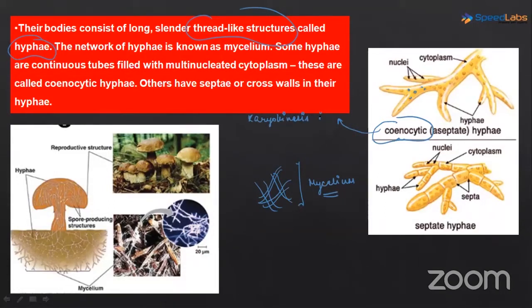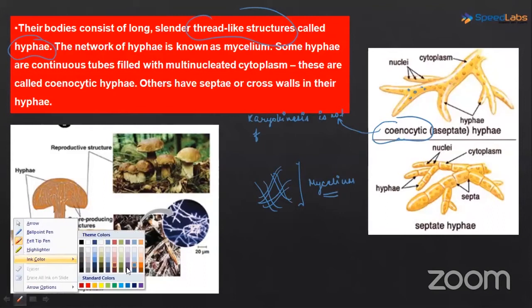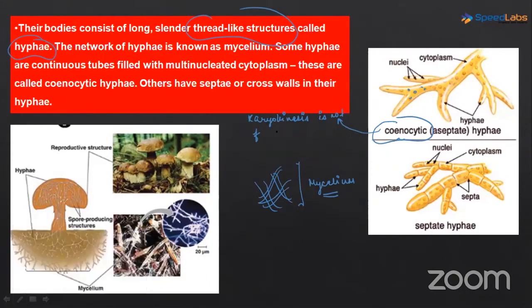is not followed by cytokinesis. So this cenocytic condition arises because of this.